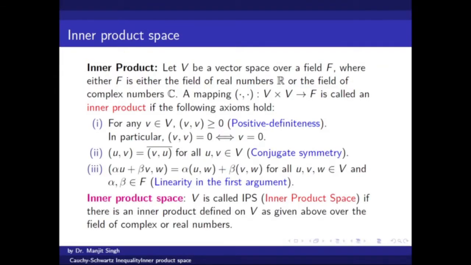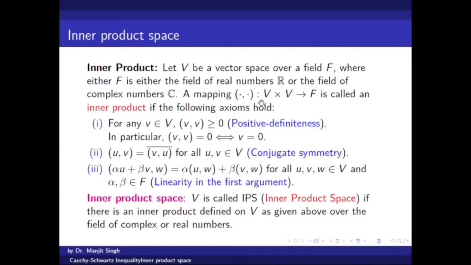So inner product space. First of all, we define inner product. Let V be a vector space over a field F, as I have already told you that F is either a field of real numbers or a field of complex numbers. So we are considering a vector space over the field of complex numbers here in general.